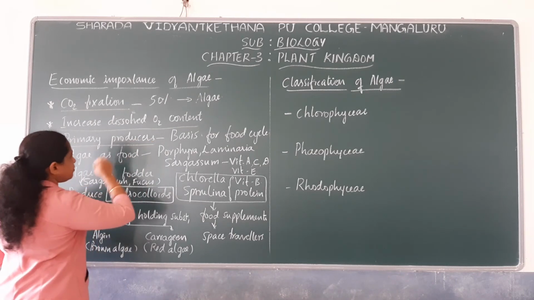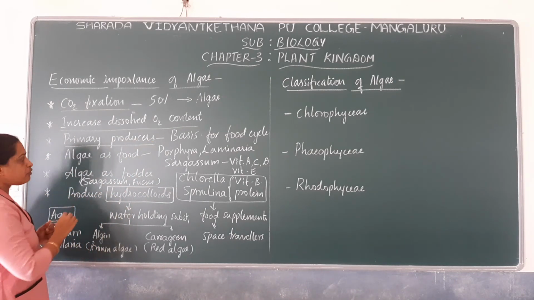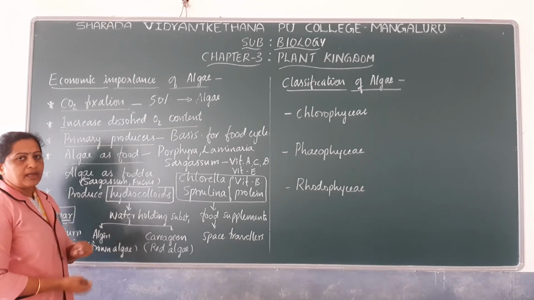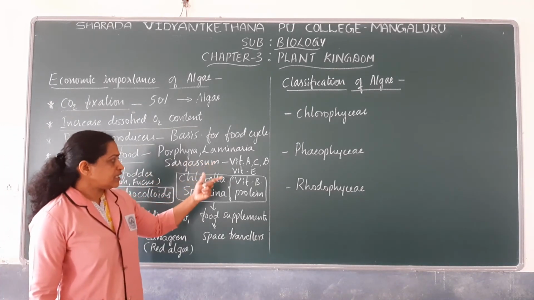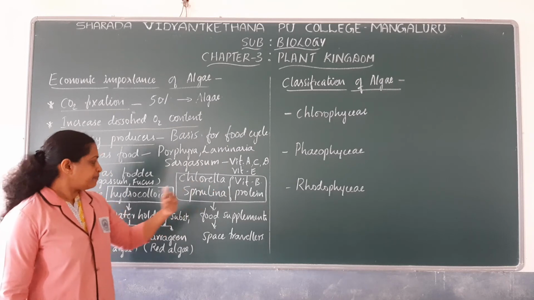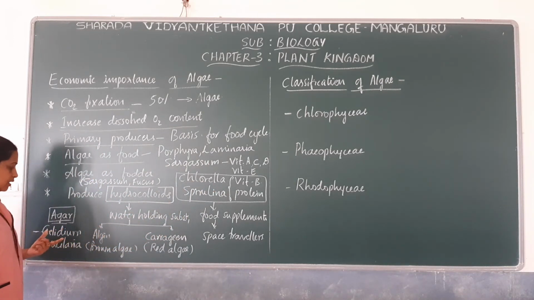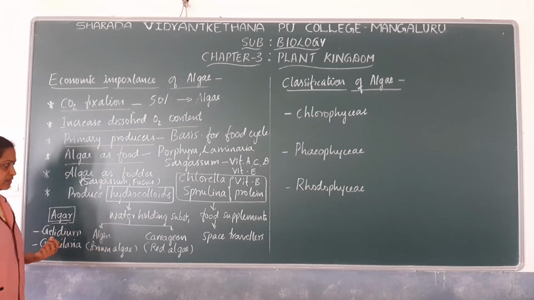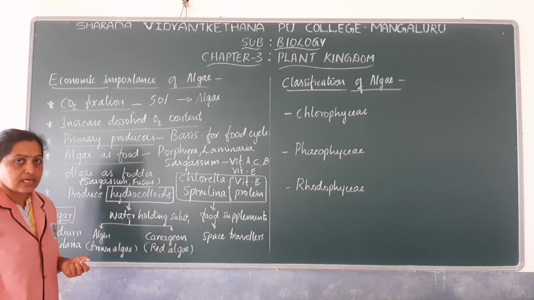They are the primary producers and they form the basis for the food cycle. They are used as food, as supplements of vitamins and proteins, and as water holding substances, and they may be used even in the preparation of ice creams as well as jellies.